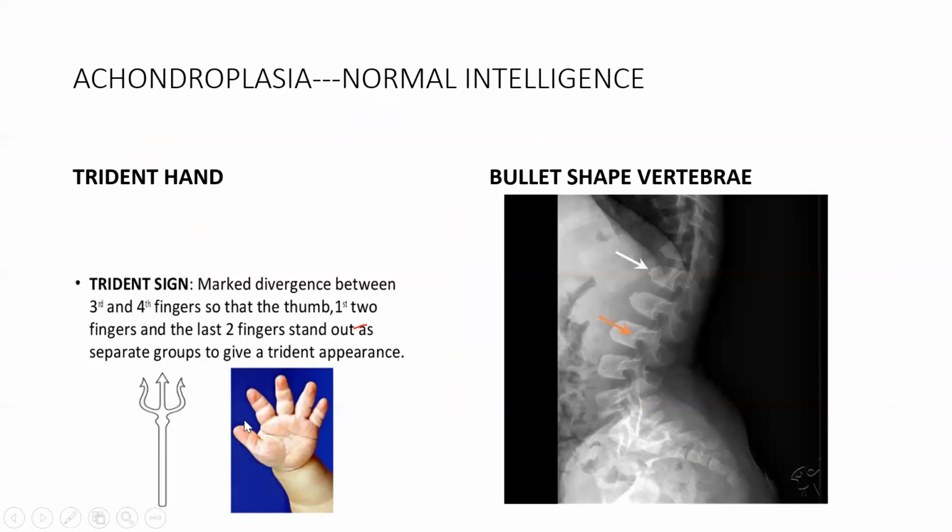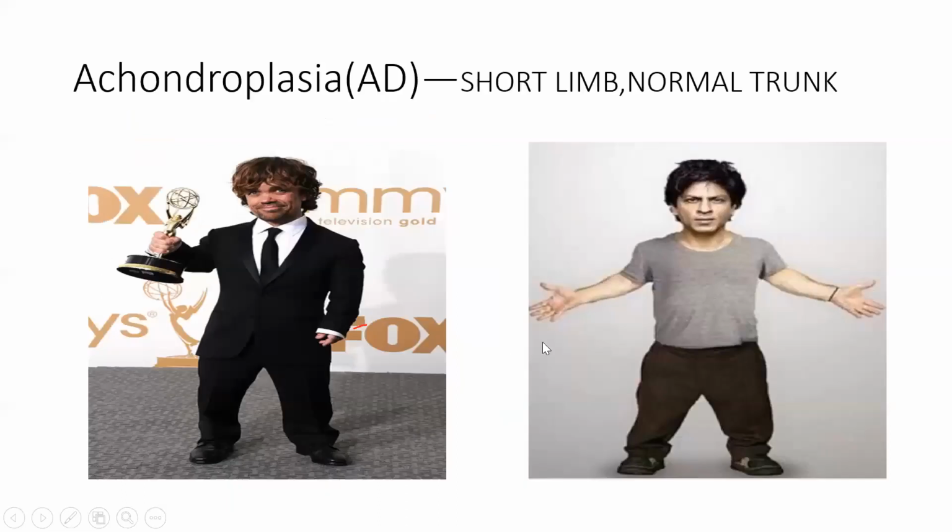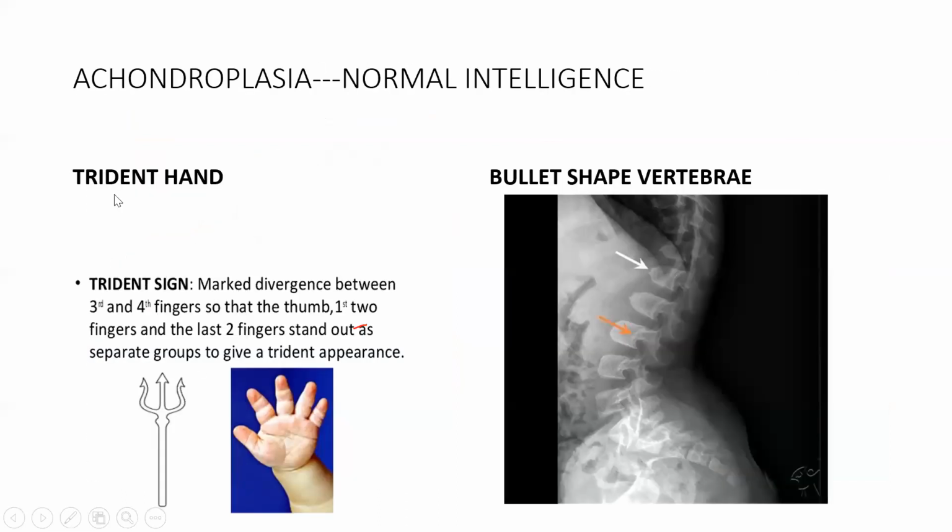Because of the shortening of the limbs, if you see the fingers, you cannot see the fingers, and it is called a trident hand, like a trishul. They have very short fingers, so they look like a trident hand, and their vertebrae are bullet shaped. So you see this bullet shaped vertebra.